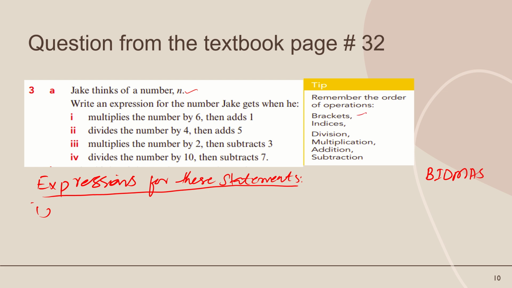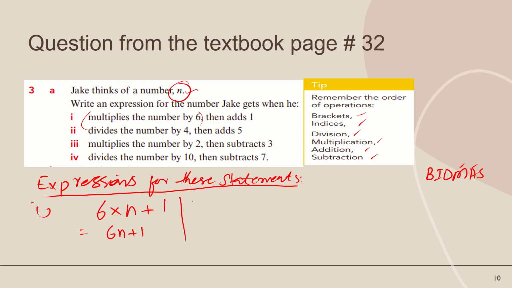As you can see, the BIDMAS rule. Okay. Now the first one is multiply the number. Let's suppose Jack thinks of the number n. Multiply the number n by 6, then add 1. Clear? So we can write it as 6n plus 1. Multiplication first, then addition.